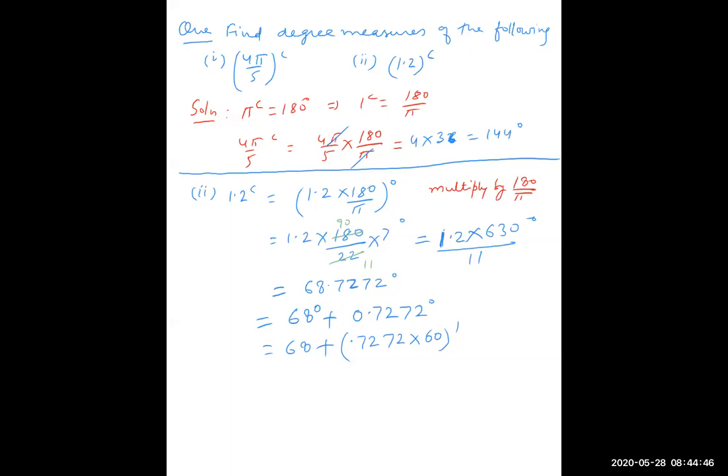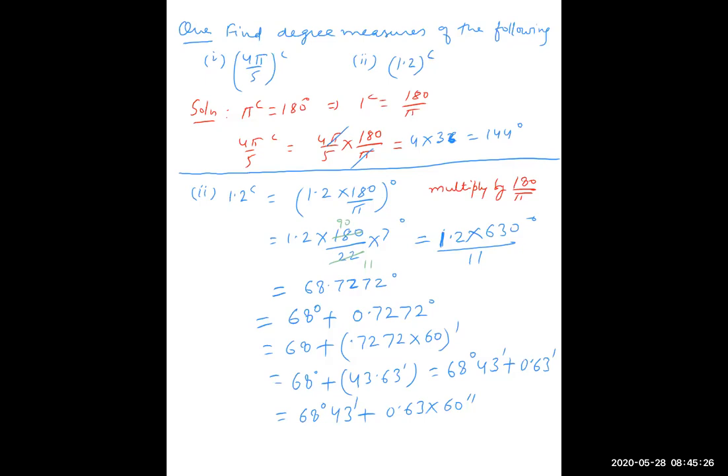So this is equal to 68 degree plus, if you multiply, you will get 43.63 minutes. So this is equal to 68 degree 43 minute plus again 0.63 minute. This 0.63 minute must be converted into seconds by multiplying by 60. So this is 68 degree 43 minute plus 0.63 into 60 seconds.